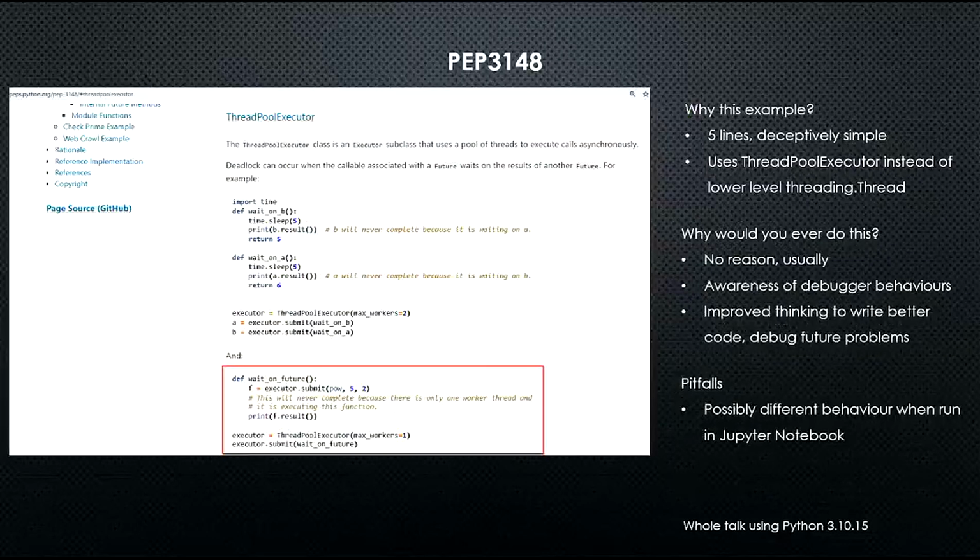Okay, why do we do this example? Very simple, but not simple at all. A one-line change can take a few months of effort. No reason you ever do this, but it's good for learning. The skills will transfer. And when you run this in Jupyter Notebook, you know Jupyter has a more complex system where there's some long-running event loop that's there, right? So what you learn here may not transfer if you try to do this in Jupyter Notebook. I think about 80% of it will transfer, then the last 20% you have to figure it out yourself. So I can't discuss that here.